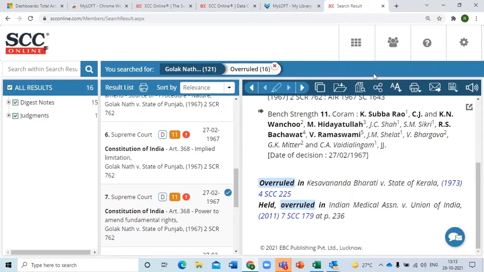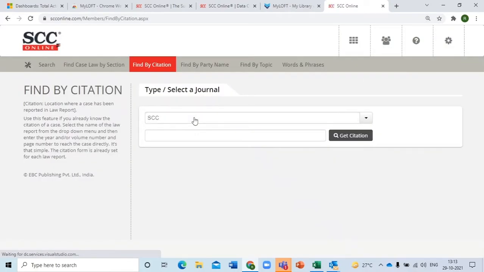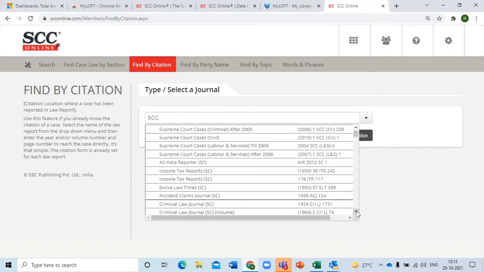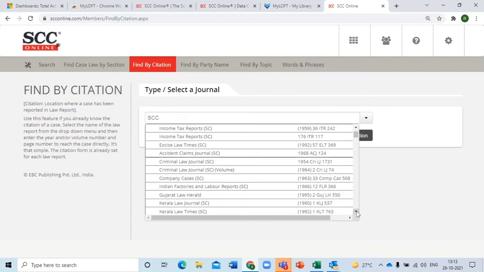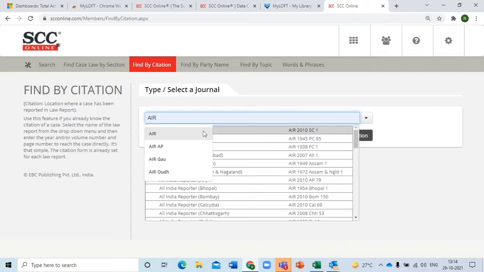So let's go back and search by find by citation now. Find by citation, like the name suggests, you have a citation with you and you want to do a search for that. You can have an SCC citation, you can have AIR, DRJ, DRT, whatever, and click on this drop down. You'll see the list of all the journals available over here. Pick any journal of your choice, and you will be able to get the judgment through that citation. Do we have a tie-up with all journals? No, we don't have a tie-up.